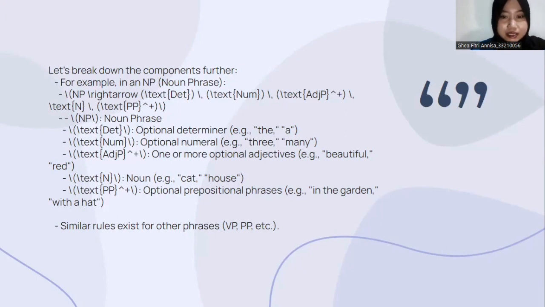The optional determiner is such as the, a, and so on. The optional numerals are such as three and many. For the adjective phrase, one or more optional adjectives such as beautiful and red. For the noun, it is cat and house. Optional prepositional phrases are, for example, in the garden and with a hat. Similar rules exist for other phrases such as PP and so on.